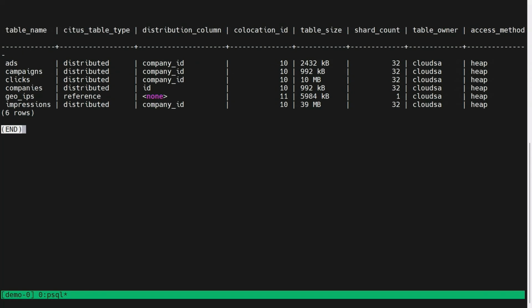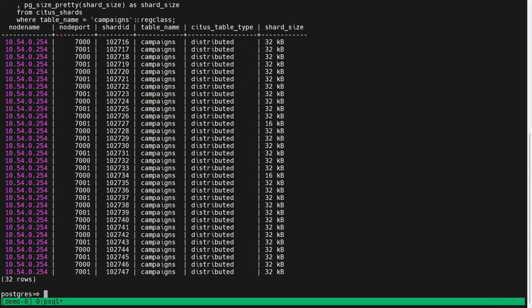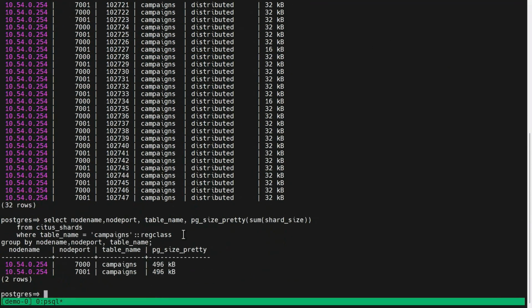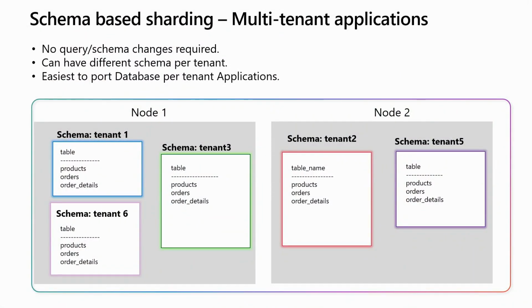The shard count by default is 32, but you can change that on a cluster, right? If you look at distribution across nodes, you'll see the shard is a unit of placement and is placed on particular nodes. You see shards on both 7000 and 7001 ports. And if I aggregate this across the nodes, you see that the table is evenly distributed across both nodes. This is a small table, but it's evenly distributed as data was ingested, right? There's nothing you have to do from that perspective. So the next thing we'll look at is schema-based sharding, right?